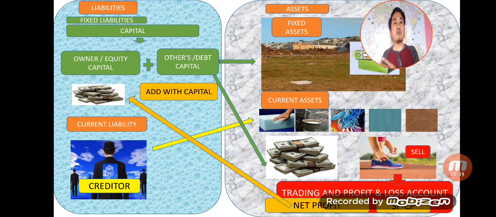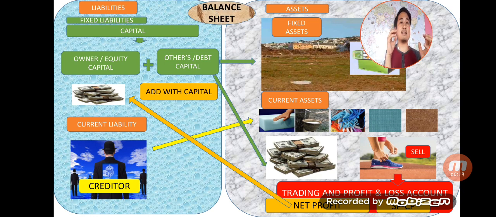Before understanding accounting, you need to understand this process, this cycle, the relationship between the capital, the fixed asset, the asset, current liability. This is what happens in the business. And ultimately, you know that this two side of assets and liabilities is known as balance sheet. This balance sheet always balances. And this concept is so powerful. Using this concept, in the coming days, I'll be teaching you